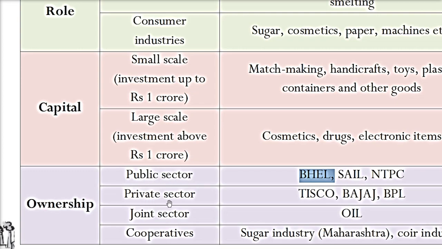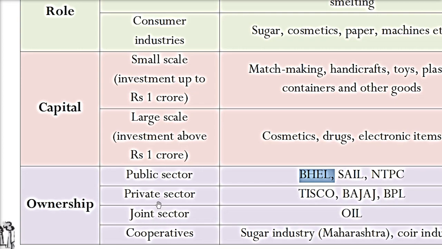Then we have the private sector. Private sector means a single person or a group of people like industrialists, they are holding the key or the administration, or you can say they are the owners of these companies like Tisco, Bajaj, BPL. There are so many examples.